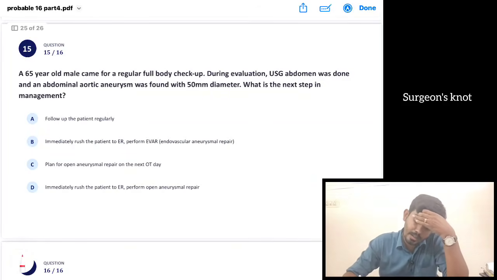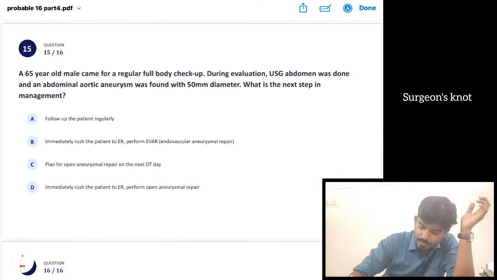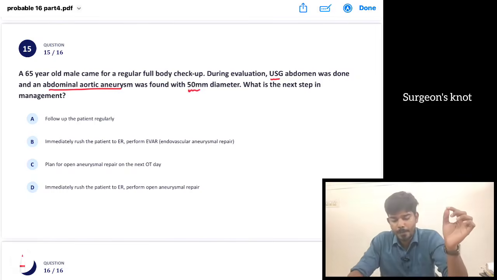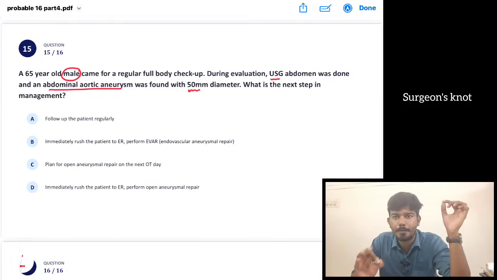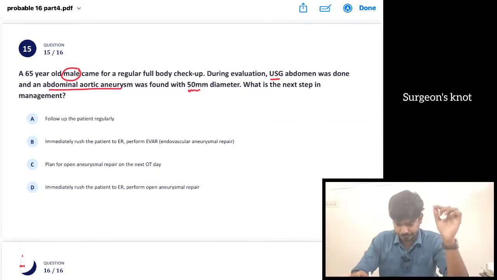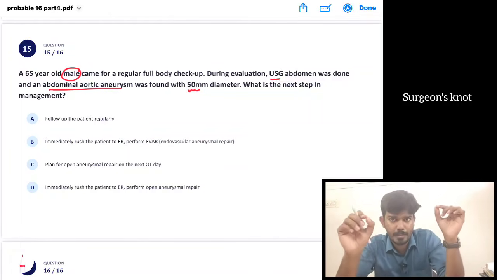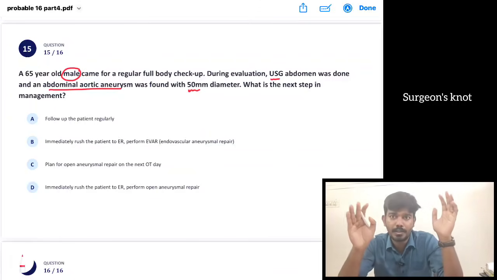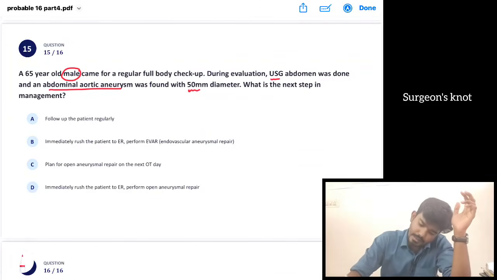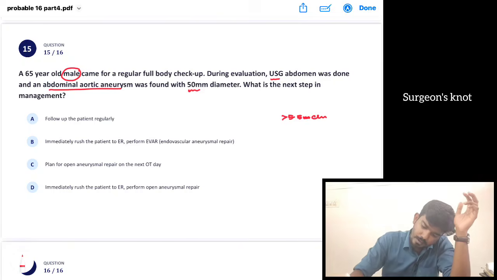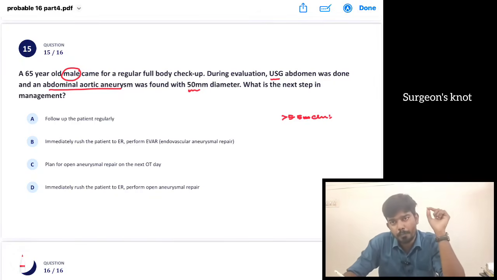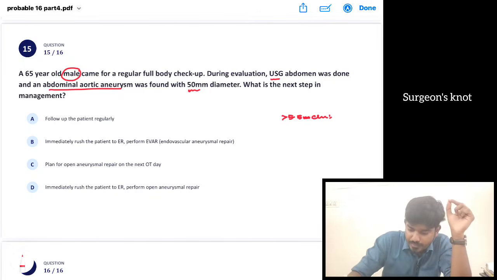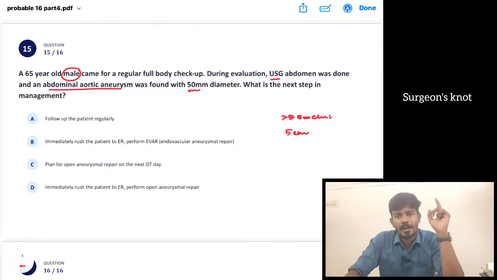A 65-year-old male comes for a regular full body checkup. During evaluation, an ultrasound was done and an abdominal aortic aneurysm with 50 mm diameter was found. What are we going to do? Here the patient is asymptomatic; we diagnosed this during the body checkup. In a male, if the size is more than 5.5 cm, we are going to intervene with surgery. If this were a female, then even at 50 mm or 5 cm we would have to go for surgery.